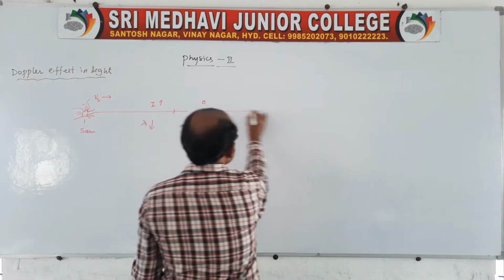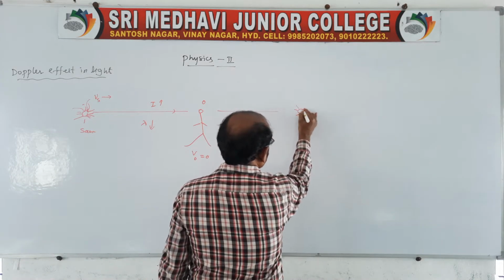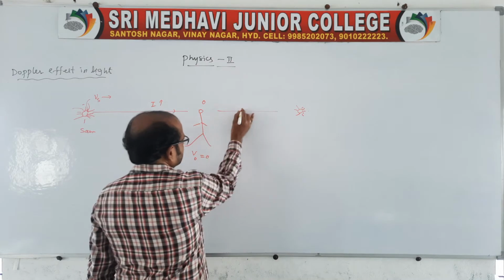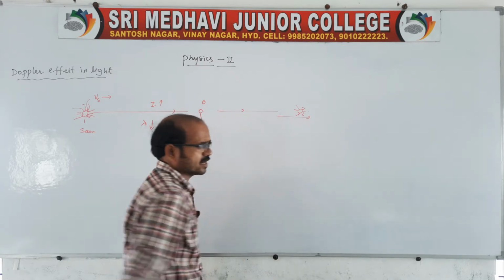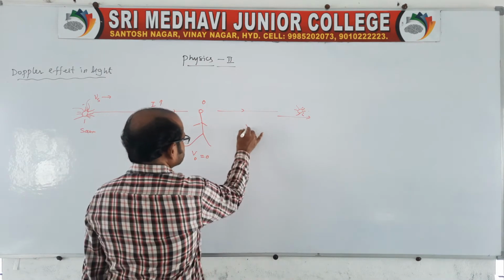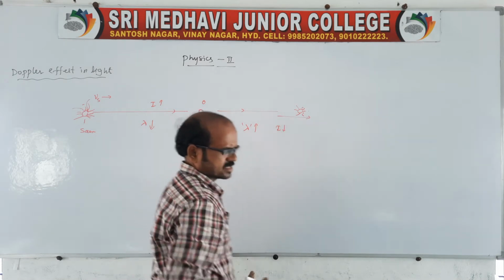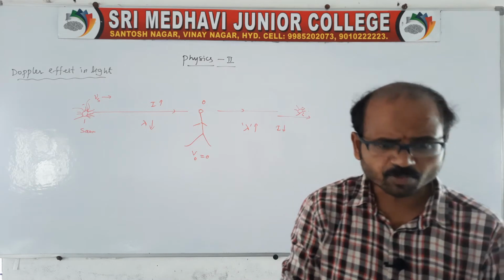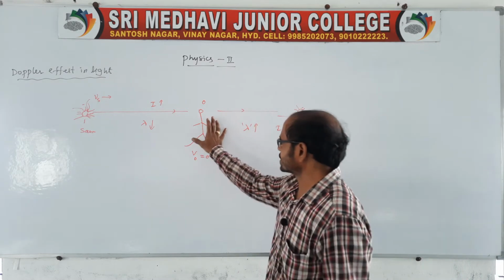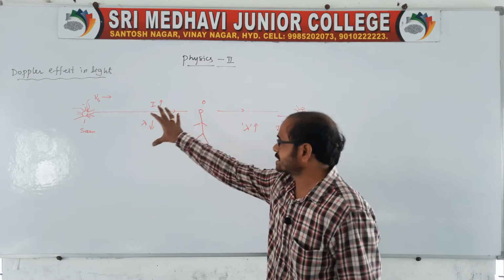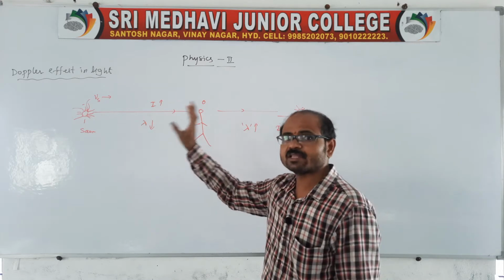Now take the second case. Again there is the source, and your observer is the same, but the source is moving away from the observer. In this case, the wavelength increases, but the intensity decreases. So in both situations, the observer is at rest only. Therefore, the intensity of light is varying and the wavelength is changing.